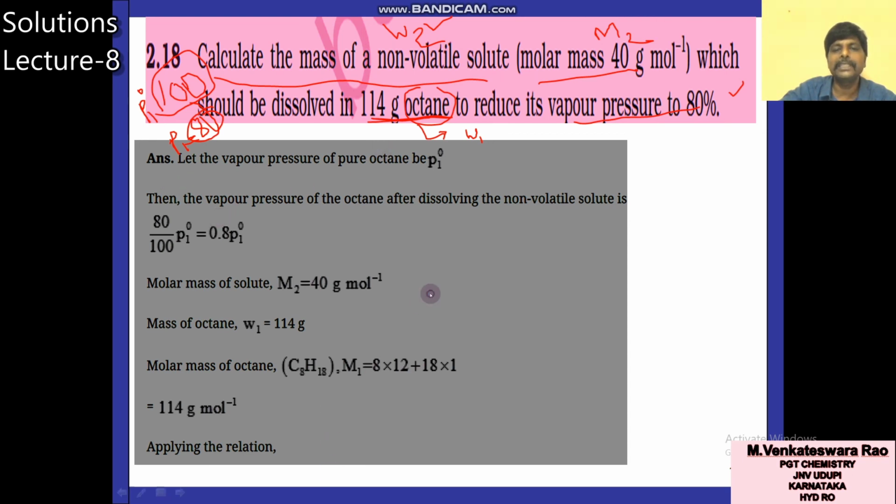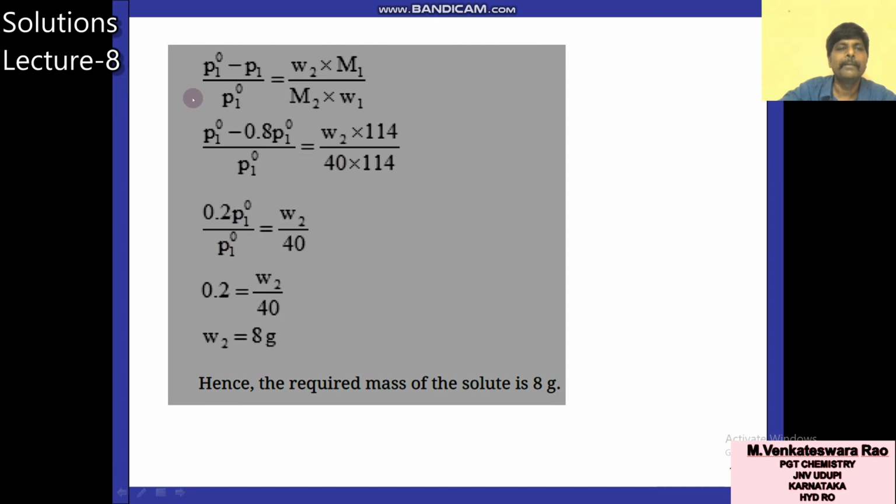Using these values in Raoult's law, P1 naught minus P1 by P1 naught is equal to X2. Substitute all the known quantities and calculate the unknown quantity W2. The value of W2 is 8 grams. Hence the required mass of the solute is 8 grams.